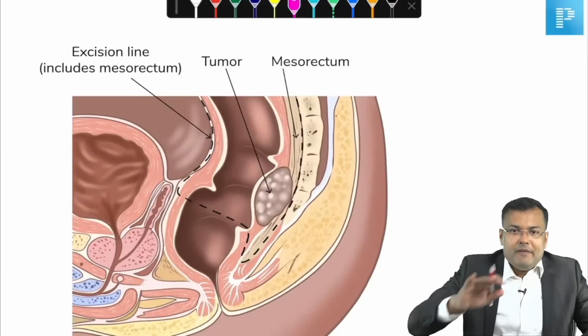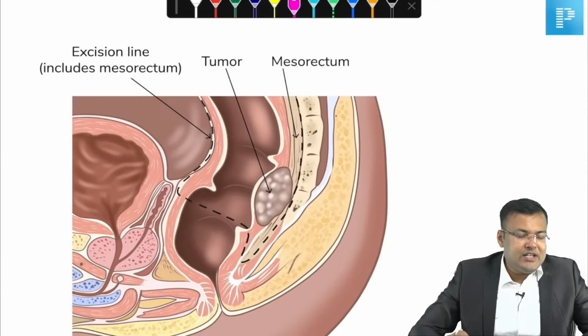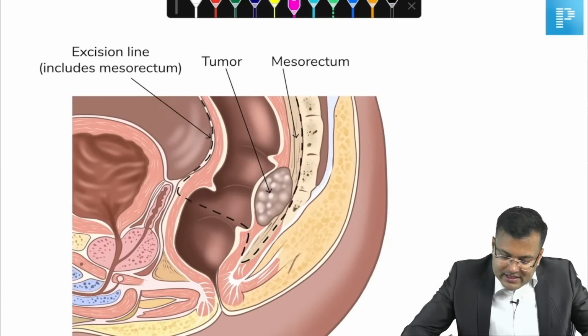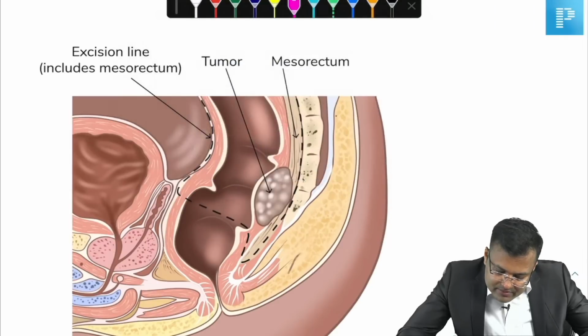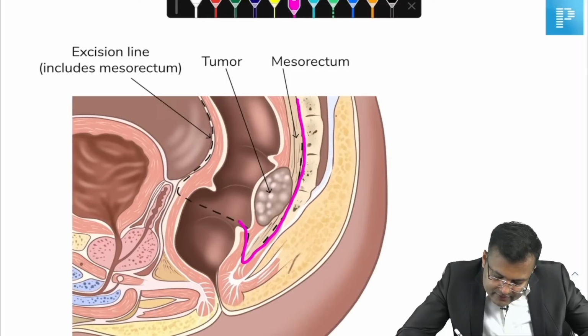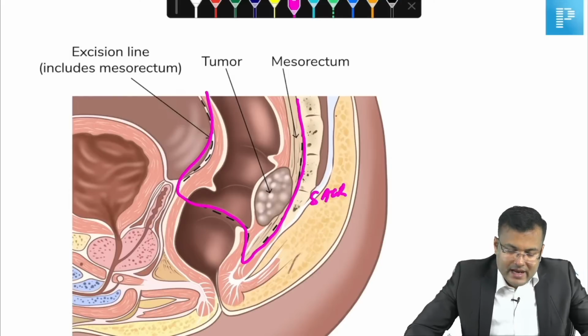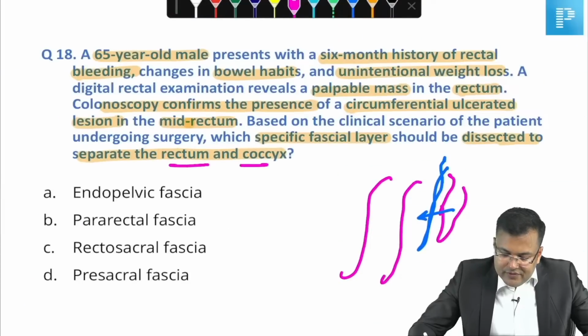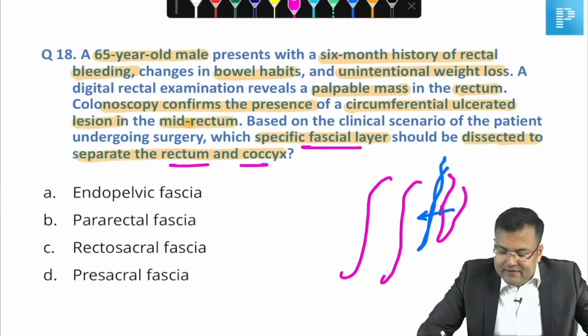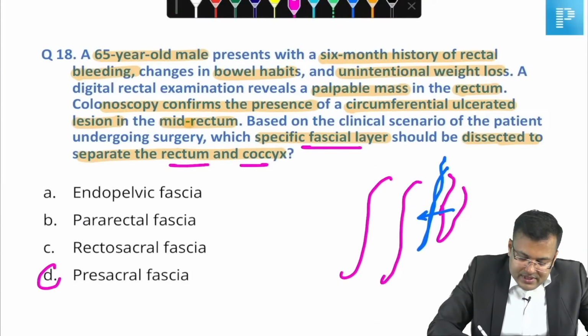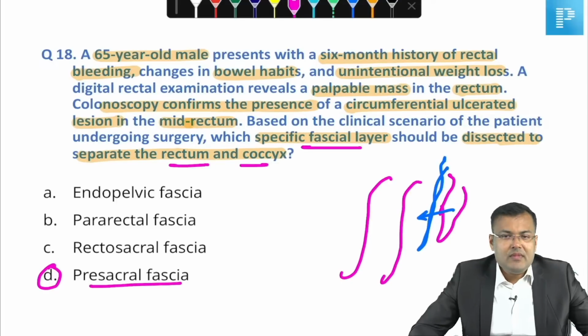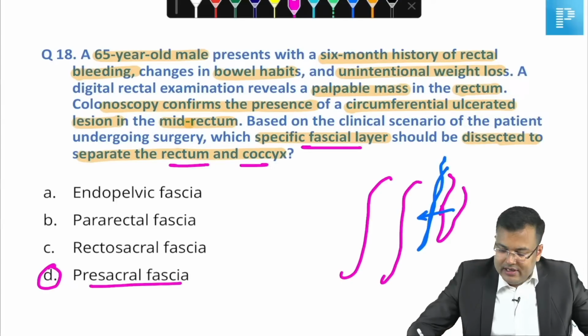Whenever we are performing total mesorectal excision for carcinoma rectum, you can see guys, what am I going to excise? Presacral fascia. Which fascia? Between sacrum and rectum, presacral fascia. So, anterior to sacrum, this is presacral fascia which is excised. Clear? So, if you read the question, which specific facial layer should be dissected? It is presacral fascia. Clear guys?